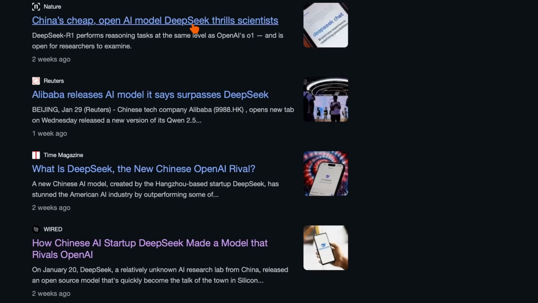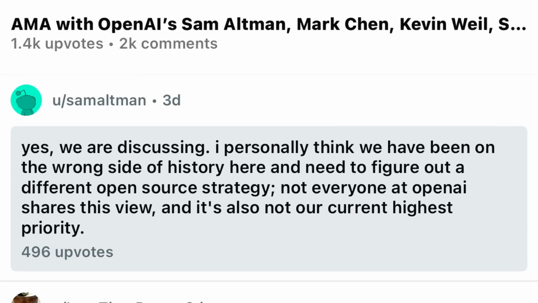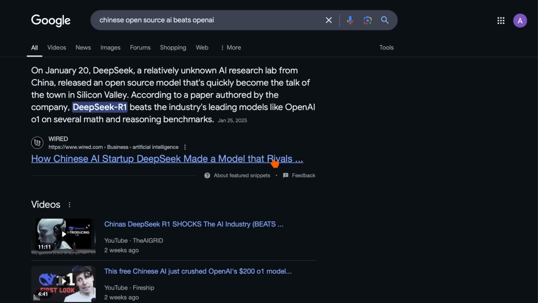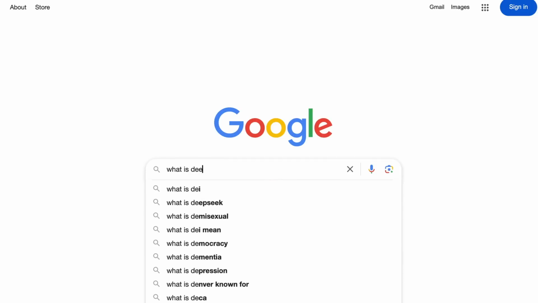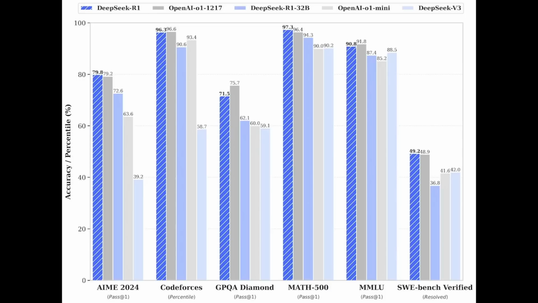Over this past week, open source AI proved that if enough pressure is put on closed AI's neck, Sam Altman will be forced back into contributing to open source. Since you're the type of person that clicks on this video, you likely have heard the news about DeepSeek, a Chinese AI workshop releasing open-weight reasoning models which outperform the best available paid OpenAI models.